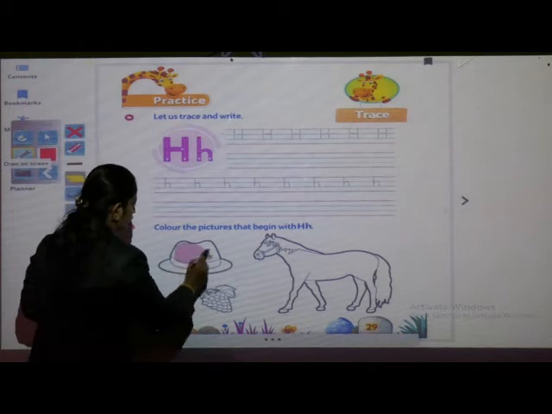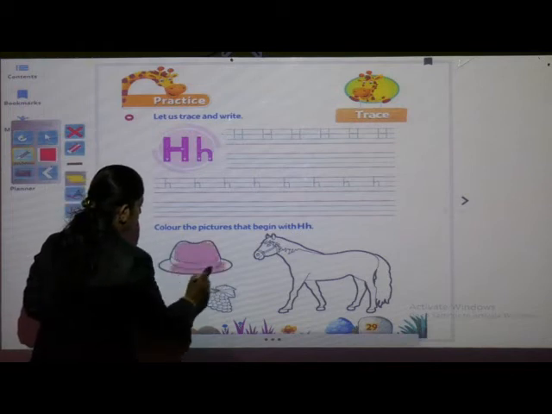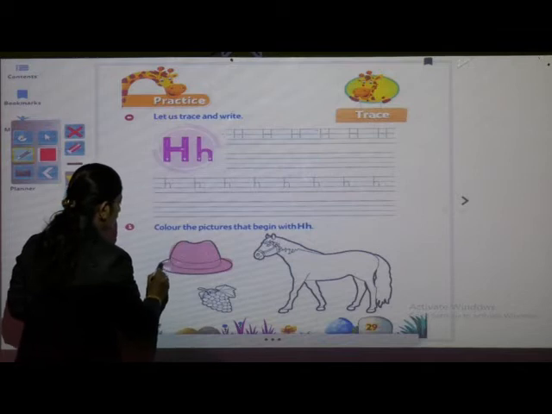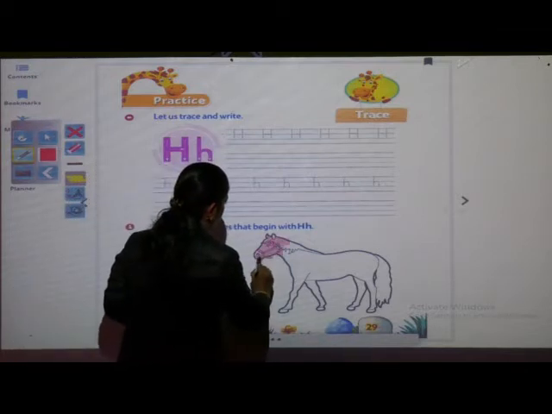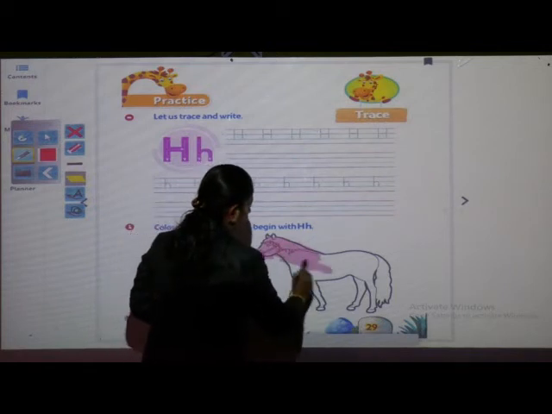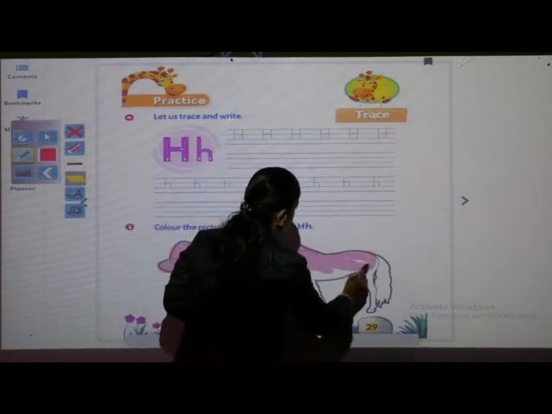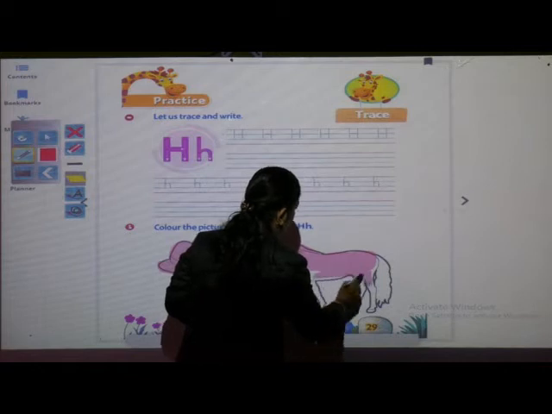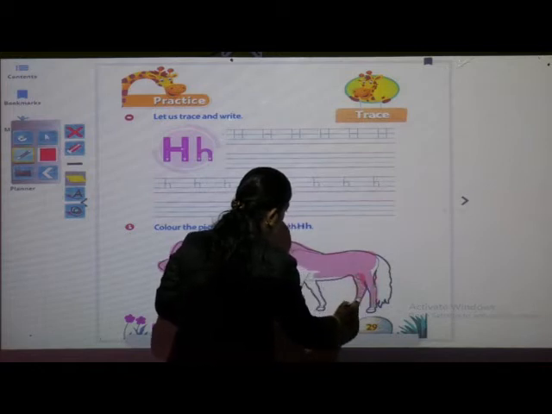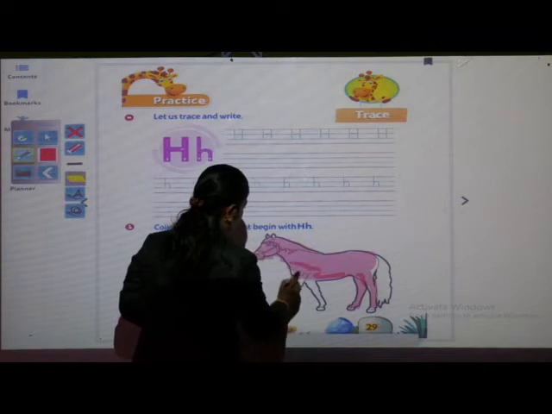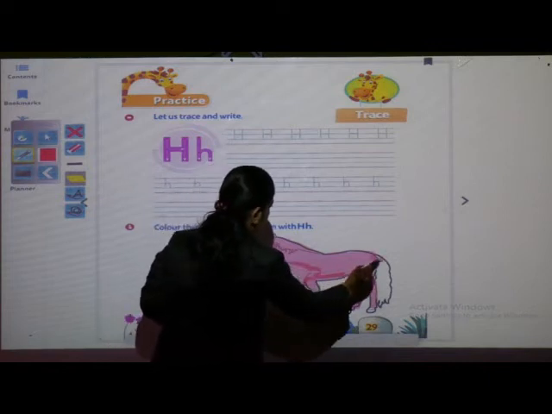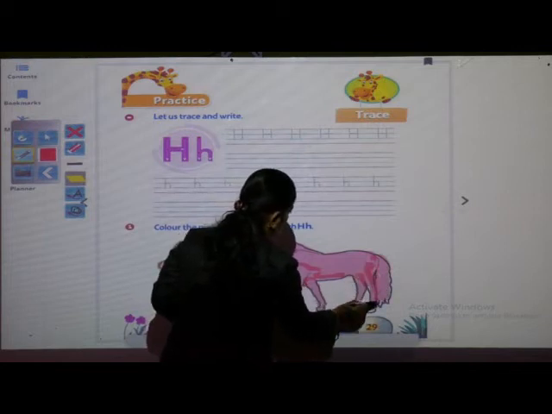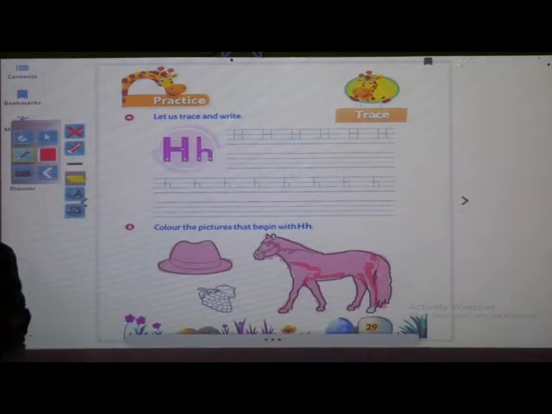You have to take your crayons and color the pictures. Hat. Horse. These two pictures start with the letter H, so we have to color only these two pictures. Hat and horse. Finished?